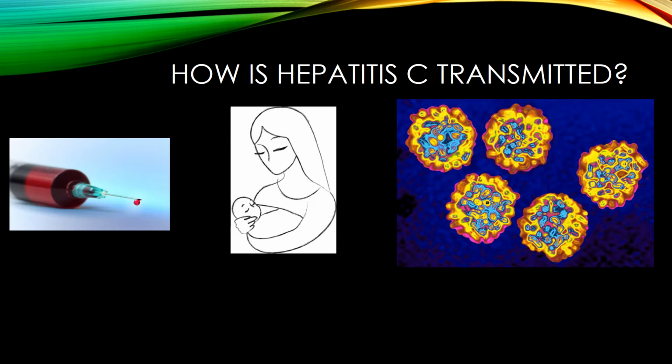Hepatitis C is transmitted the same way hepatitis B is, through bodily fluids. Some examples are sharing needles, having unprotected sex, HIV can raise the risk of spreading hepatitis C, and through mother to baby during childbirth. People who received a blood transfusion before 1992 are at risk because before that year blood wasn't screened for the Hep C virus. On the right is a picture of the hepatitis C virus.